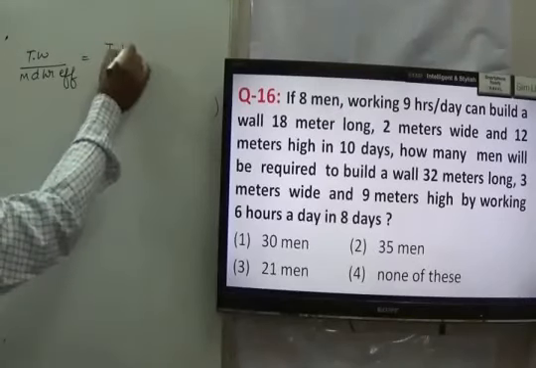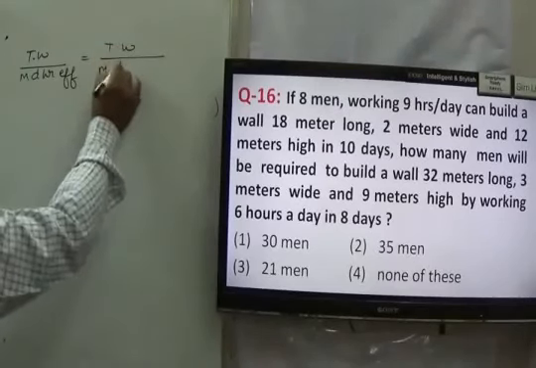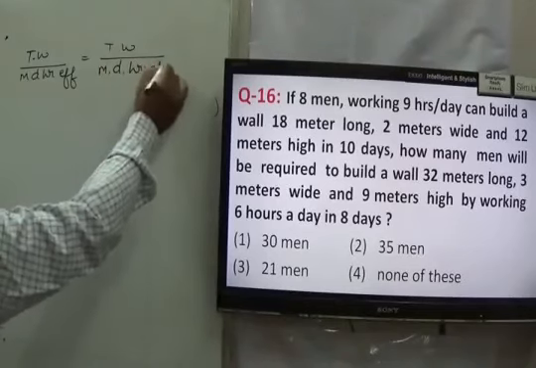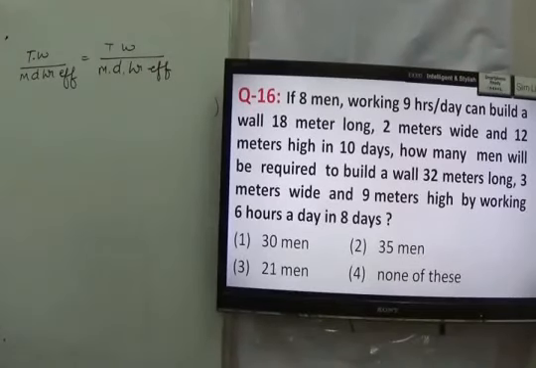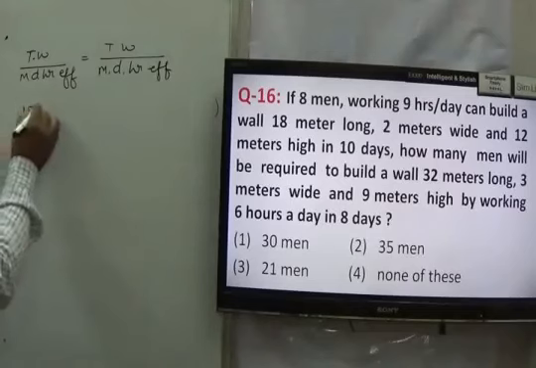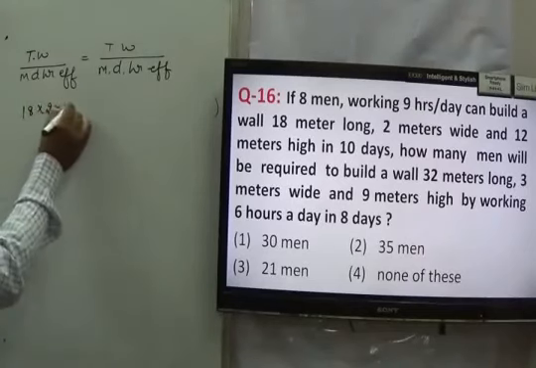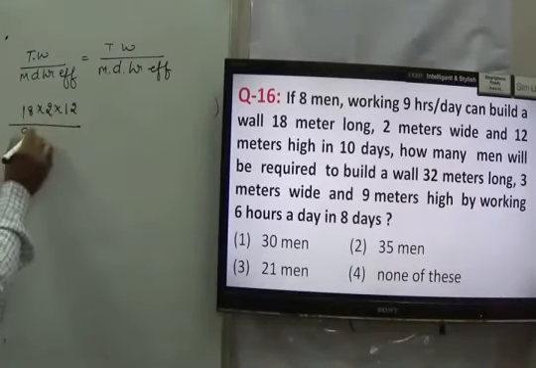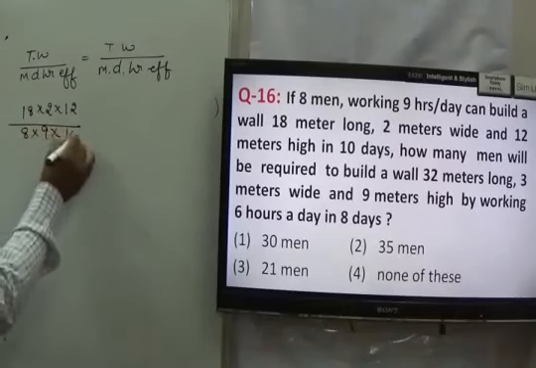Similarly here, take it as total work upon man into days into hours into efficiency. That we have to put. Here my total work is 18 meter long, 2 meter wide and 12 meter height. 8 men are working 9 hours a day. They are working for 10 days, right?